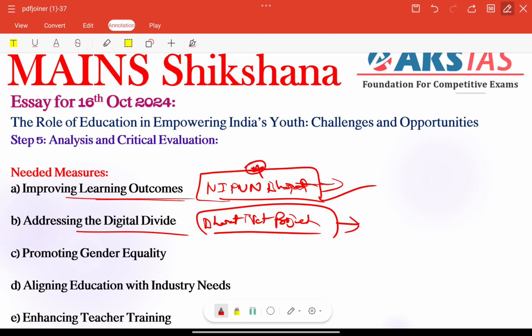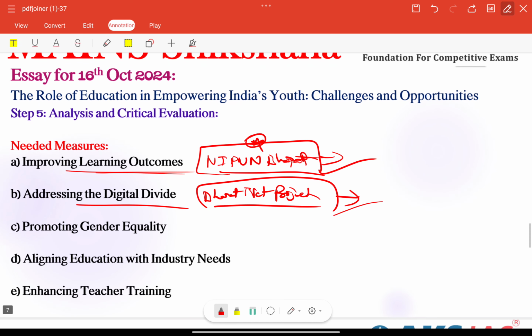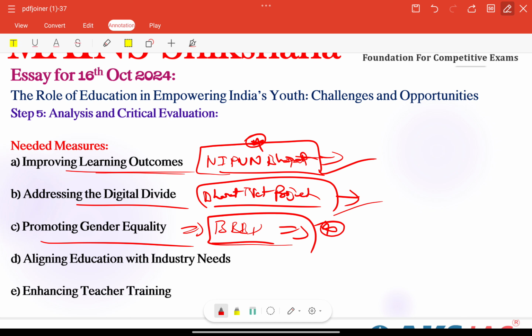Next, state governments could also collaborate with the telecom companies to provide affordable data plans and devices to underprivileged students also, right? These types of issues need to be included. Next, promoting gender equality. Here we can add our earlier program Beti Bachao, Beti Padhao, which needs to be scaled up with a focus on not only enrollment but also retention of girls in schools, by providing amenities, gender sensitive infrastructure such as separate toilets for girls, and ensuring the safety and security of female students. All these are very much needed to improve, right?